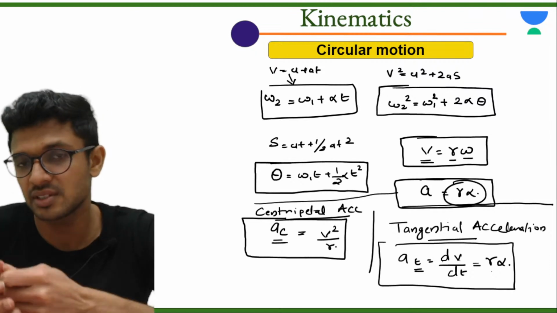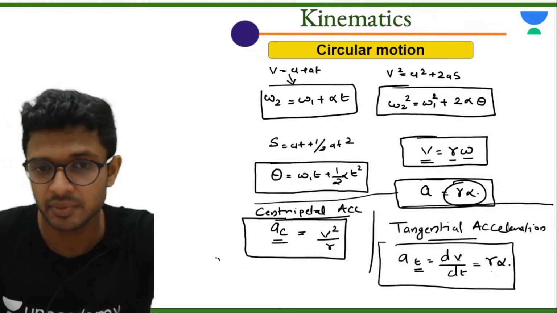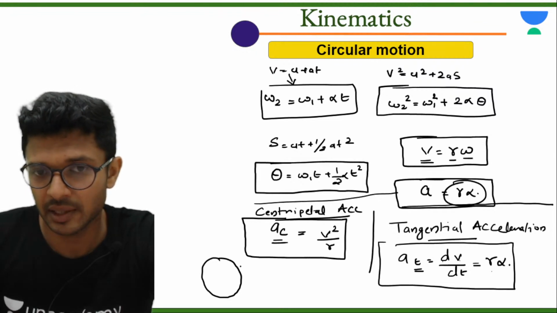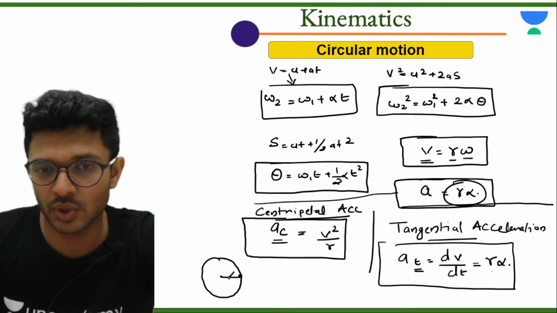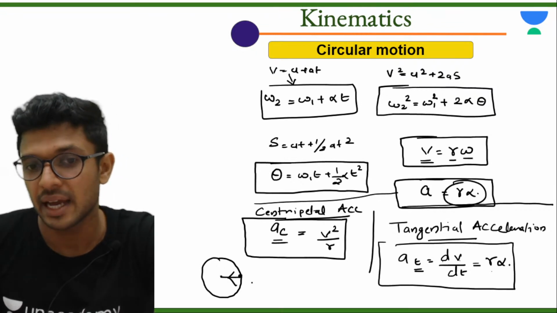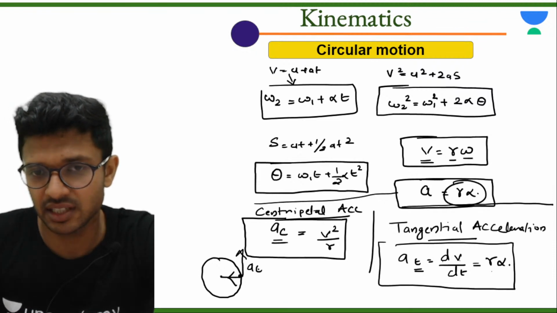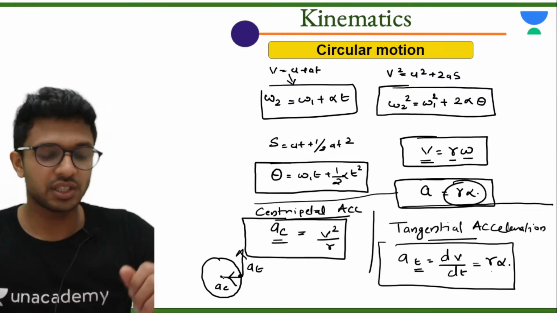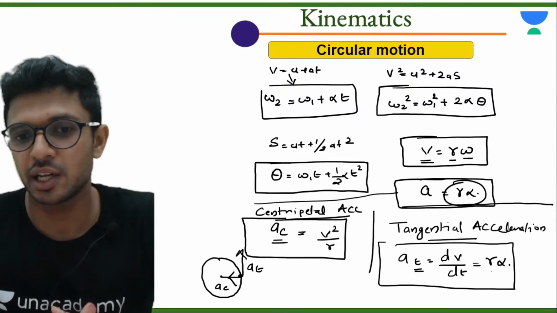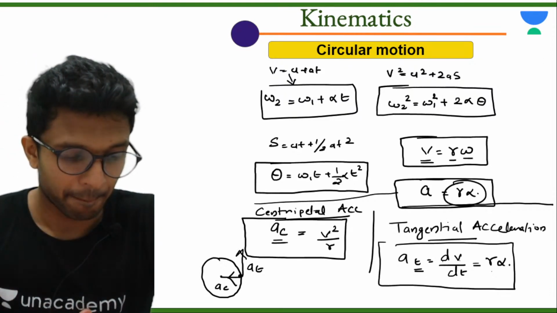Just like the name suggests, the direction of centripetal acceleration will be toward the center. I'll draw the figure and make you understand. If the particle is here and this is the center, the direction of centripetal acceleration is towards the center. And the direction of tangential acceleration is obviously along the tangent. This is the tangent, this is the centripetal. So these are the formulas from circular motion which everyone should know.